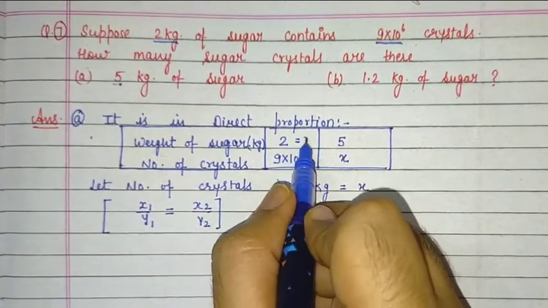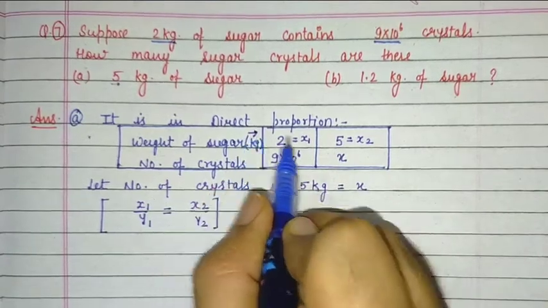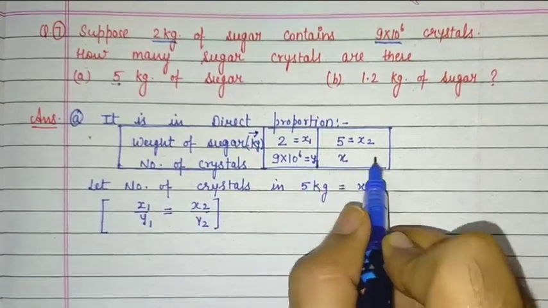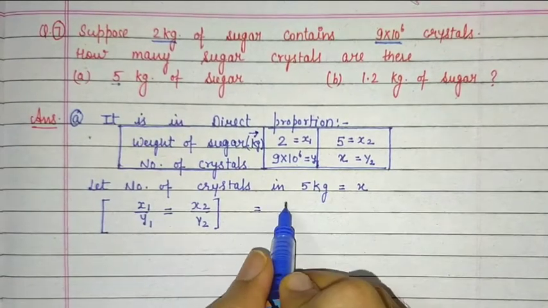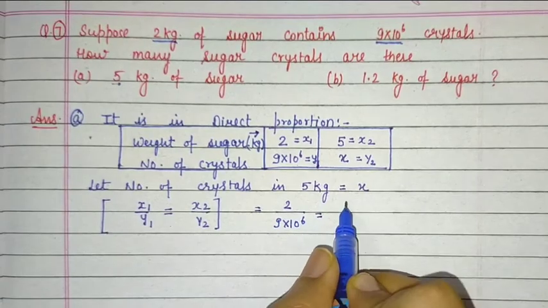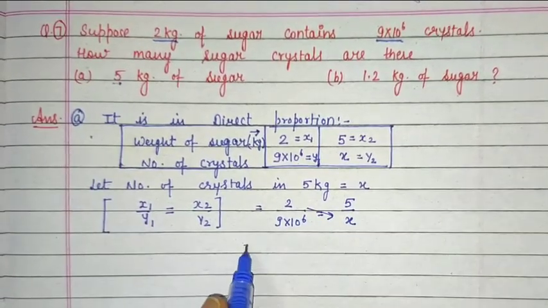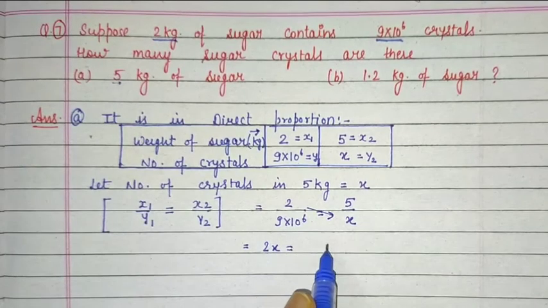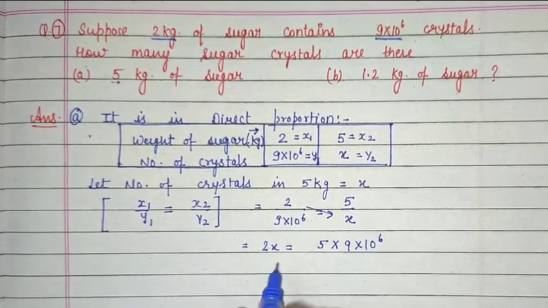This is your value of x1, x2, because it is the x component, and this one is y1 and that is your y2. So put the value here. 2 upon 9 into 10 raised to power 6 is equals to 5 divided by x. Now cross multiply. 2x equals to 5 multiply 9 into 10 raised to power 6.